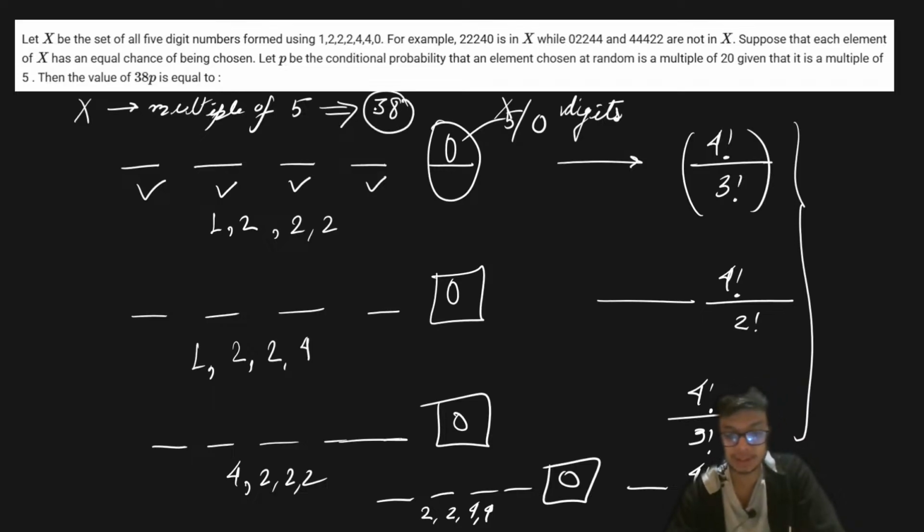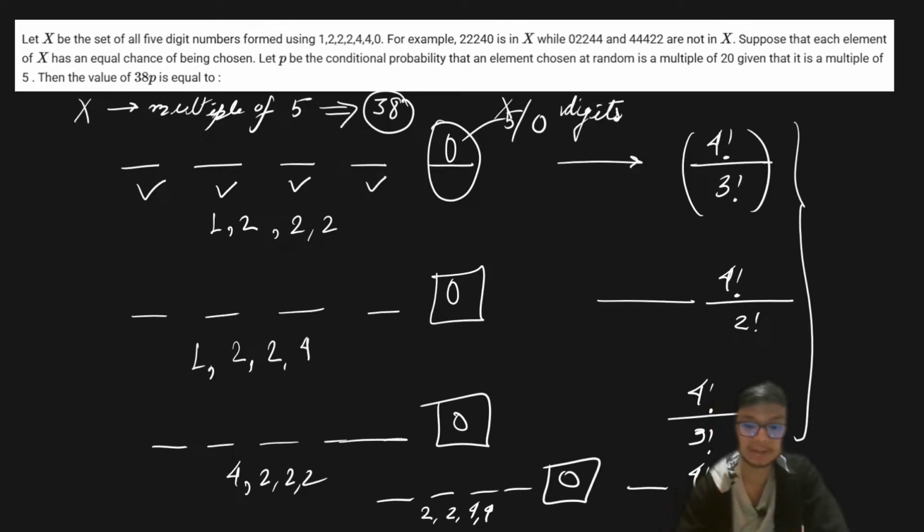Now if an element is a multiple of 20, the important thing is that it should also be divisible by 4. So in order to be divisible by 4, the last 2 digits should be divisible by 4. So among the 38 elements, let us calculate those elements which are not divisible by 20.